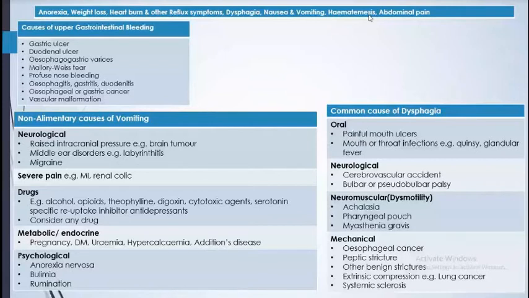If there is raised ICP because of a brain tumor, or because of blood in the brain, or trauma and bleeding, there is a rise in ICP and the patient vomits. And in middle ear disorders like labyrinthitis and middle ear infection, the patient vomits. And migraine, definitely in migraine there is a particular type of pain, rhythmically repeating in life, and the patient knows about that also.